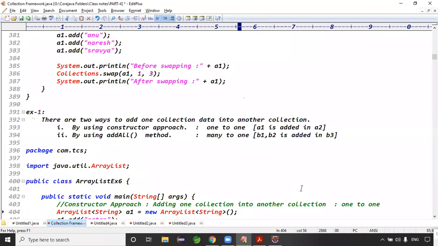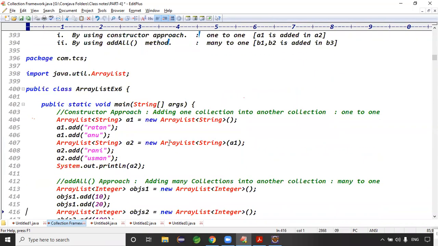Basically, there are 2 ways to add one collection data into another collection. One is the constructor approach, the second is using the addAll method, right? One is the constructor approach, the second one is what? The addAll method, right? Exactly.